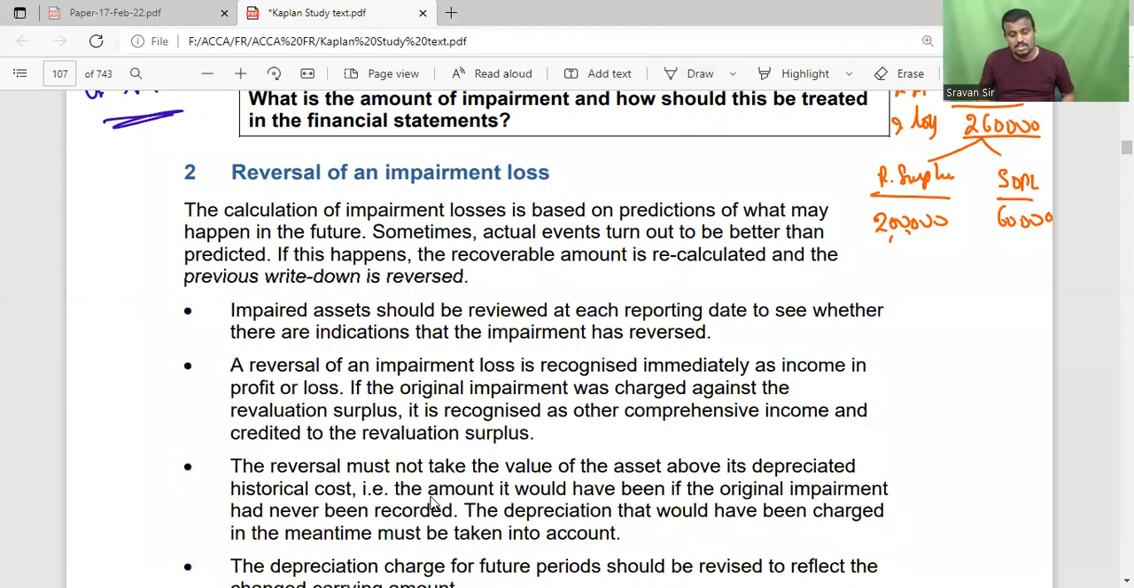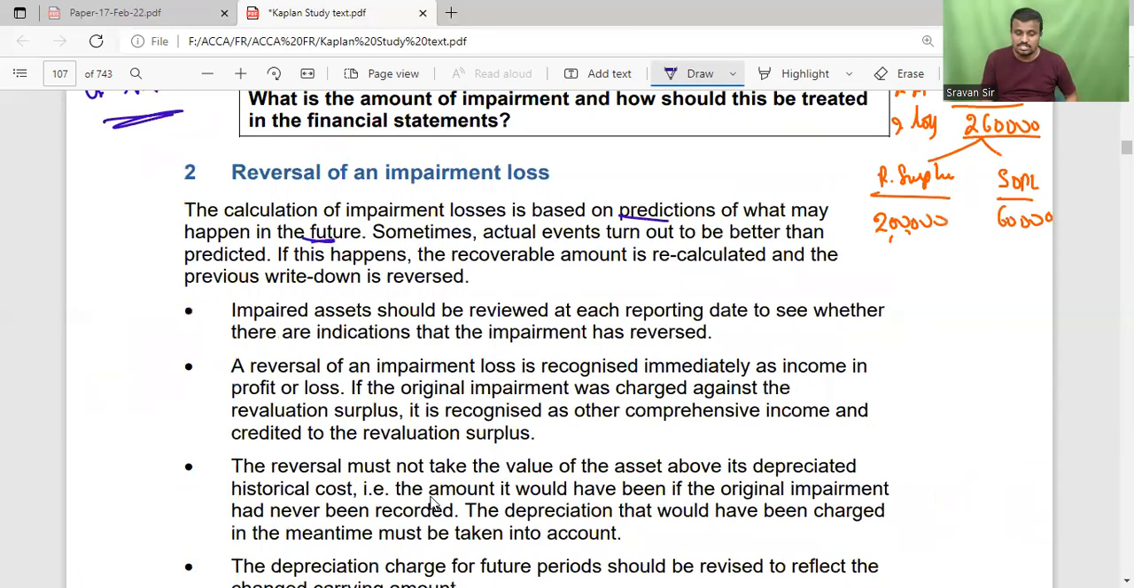Next, reversal of the impairment. The calculation of impairment loss is based on the prediction of what may happen in the future. Sometimes the actual events turn out to be better than predicted. For example, in future the interest rates may decrease. Then that is the case for reversal of the impairment loss, and the asset will perform better than expected. That is an indication for reversal of the impairment loss.